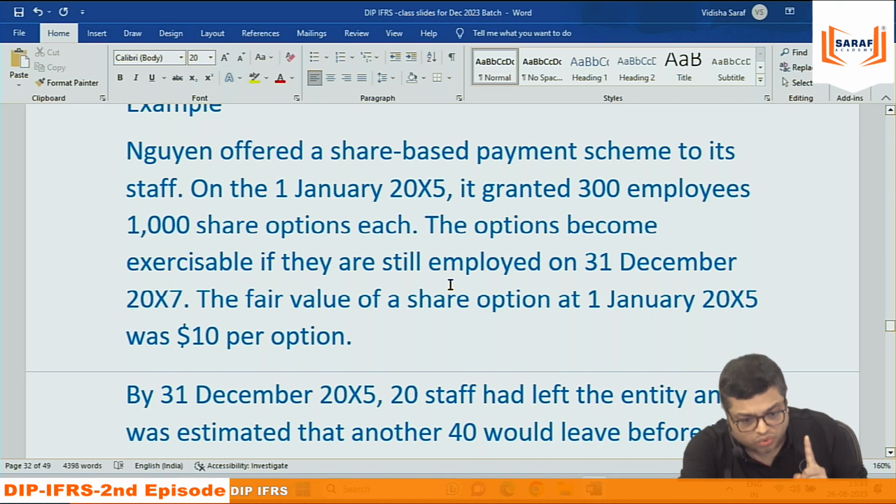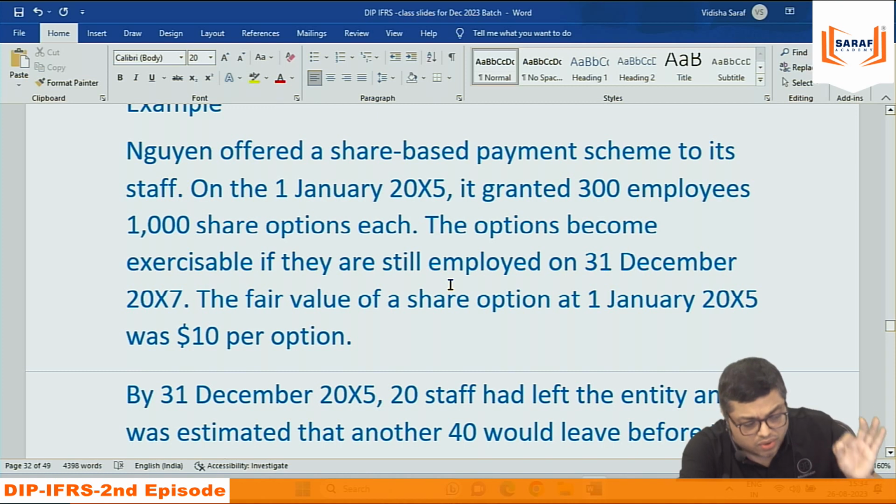But the employees need to fulfill certain conditions. What are those conditions written? The option becomes exercisable. The employee will be getting shares if they are still employed on 31st December 2017. So January 15 to December 15, 1 year. January 16 to December 16, 2nd year. January 17 to December 17, 3rd year.